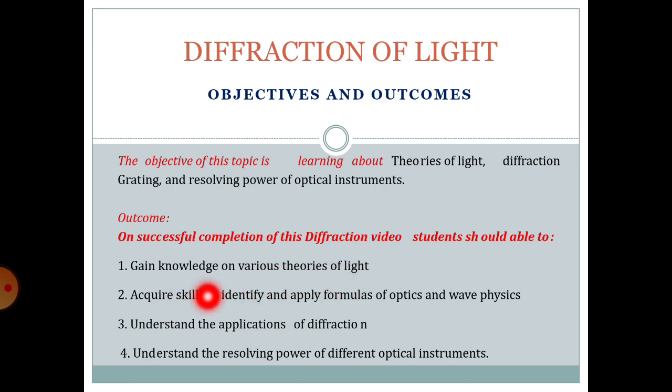He acquires skills to identify and apply formulas of optics and wave physics. He is able to understand the applications of diffraction. And finally, the student should be able to understand the resolving power of optical instruments. These are the outcomes of this topic.